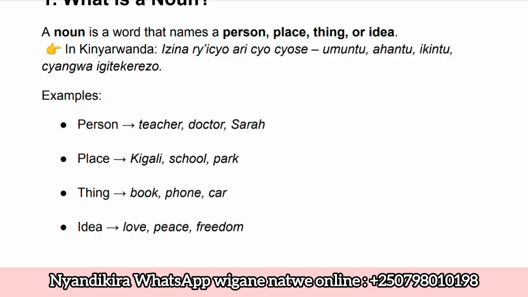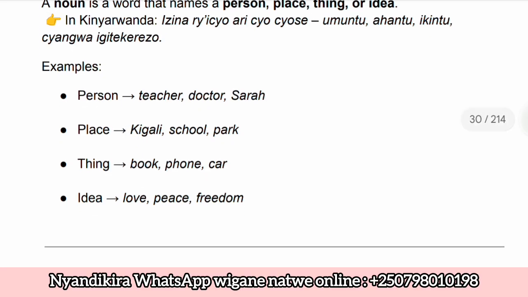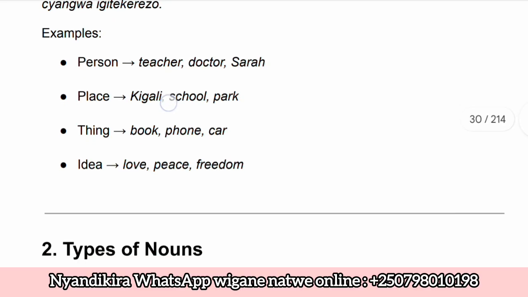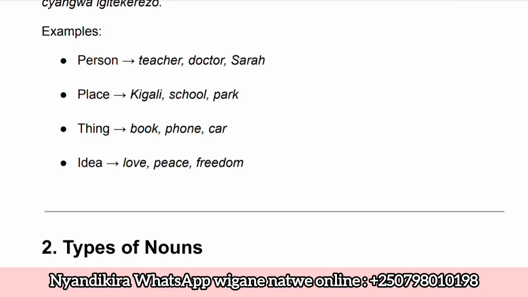Noneho dushobora no kureba ku bintu. On the things, we have book, phone, car. Dufite igitabo, telephone, imodoka. Those are nouns for things. And also we have nouns for idea. For example, we have love. Love numva ni igitekerezo, peace, freedom. Those are also names of ideas. Love, peace, or freedom. Okay?